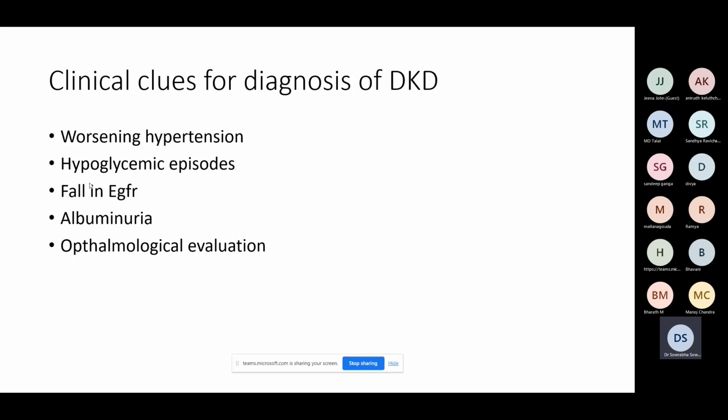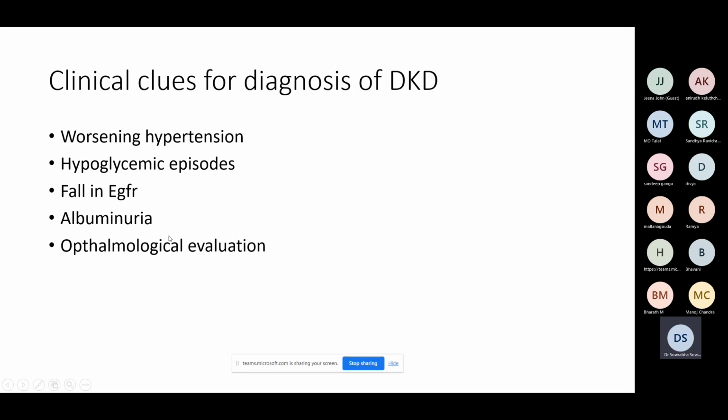Or albuminuria, as I said, after ruling out other confounding factors: persistent albuminuria on 2 out of 3 occasions without the patient having uncontrolled blood sugar, uncontrolled blood pressure, and there shouldn't be a coexistent infection. In such cases, if you're diagnosing albuminuria, that also indicates that the patient is going to develop diabetic kidney disease. And then comes what we routinely ask for, fundus, ophthalmological evaluation.